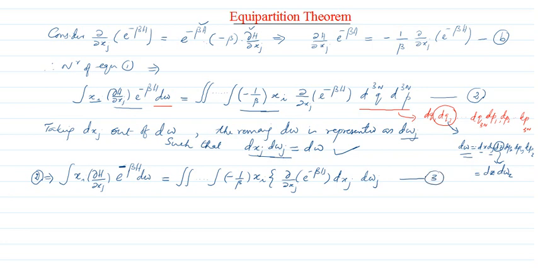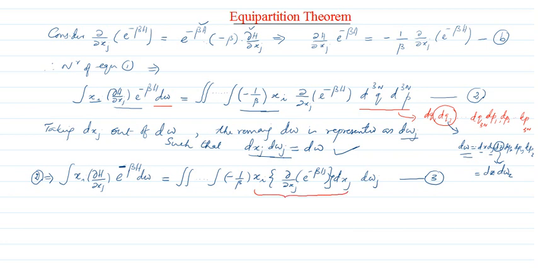Now, what we have done is just a splitting, that's all. Next, I'm going to evaluate this particular quantity up to here.